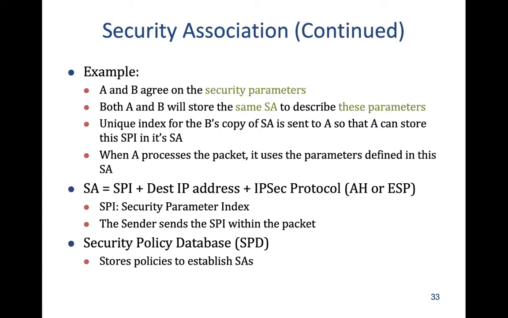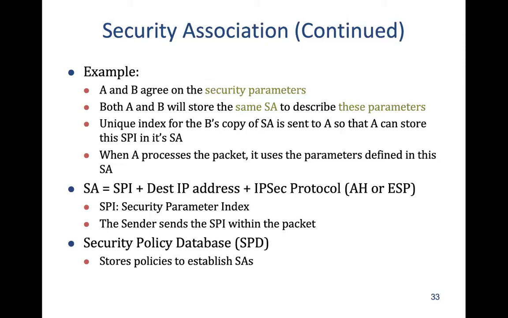Okay, and B will send, as part of key exchange, once this understanding is there, the index of this association, that SA, to A, right? And similarly, A sends the index of it in its own database to B. So when A is communicating with B, as part of the header it will send the SPI, which is the index in B's database.